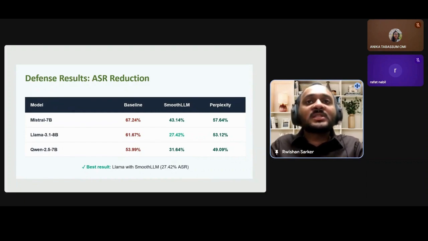And in this table, we see that Llama had the best result with SmoothLLM, but it is also important to note that SmoothLLM, while lightweight, is still heavier than PerplexityFilter. PerplexityFilter is very lightweight, and it's way faster than SmoothLLM. So that is another thing to consider when comparing these two defenses.